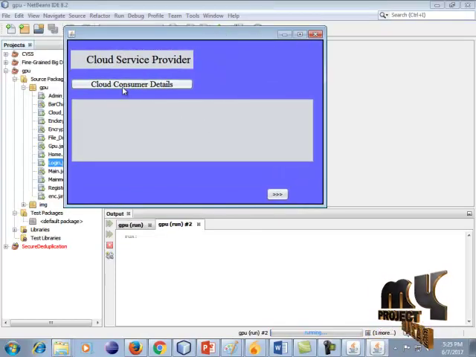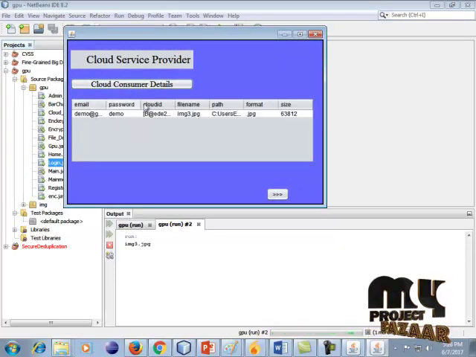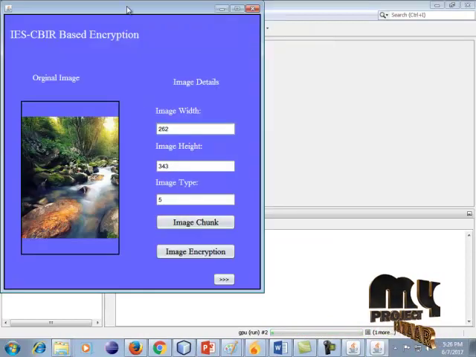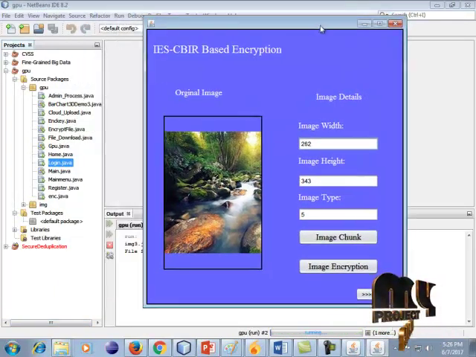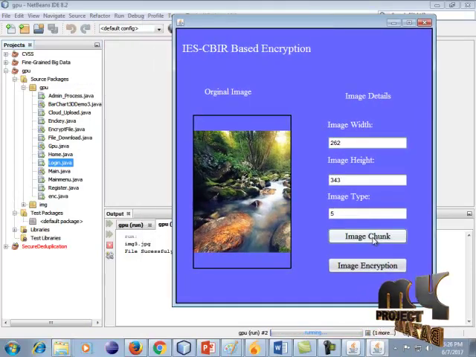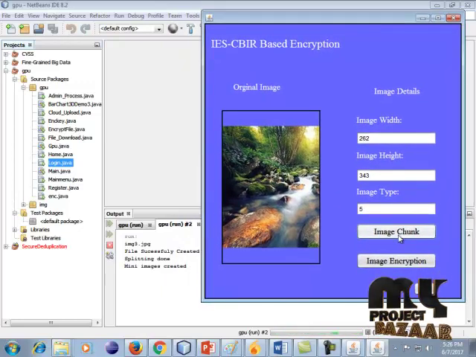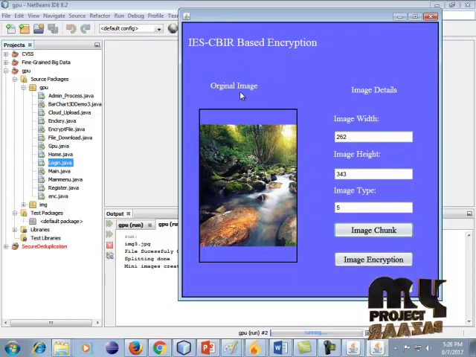So the admin can view this cloud consumer details: the email ID, password, and cloud ID. All information is displayed in this field. Next the admin goes to the main process. Your uploaded images and all image information can be shown to this cloud admin. So click this cloud image chunks. In this image chunks process, the image is split into many parts.